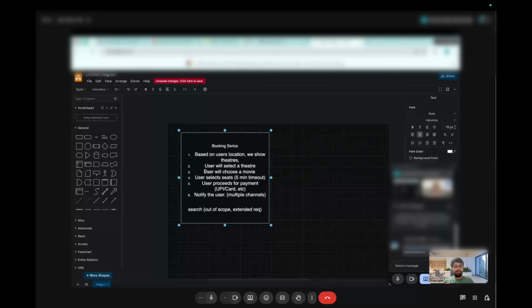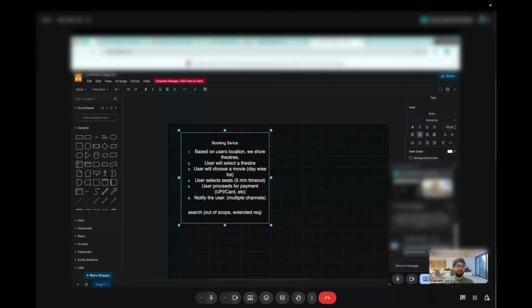So the user will choose a movie. You mentioned there can be different ways for movies. Did you mean the search part of movie? No, we will show it based on days. At the top there will be different days, let's say the next 7 days, and what theater-wise movie is playing. Got it, a day-wise list. So we will select the day. Okay, understood.